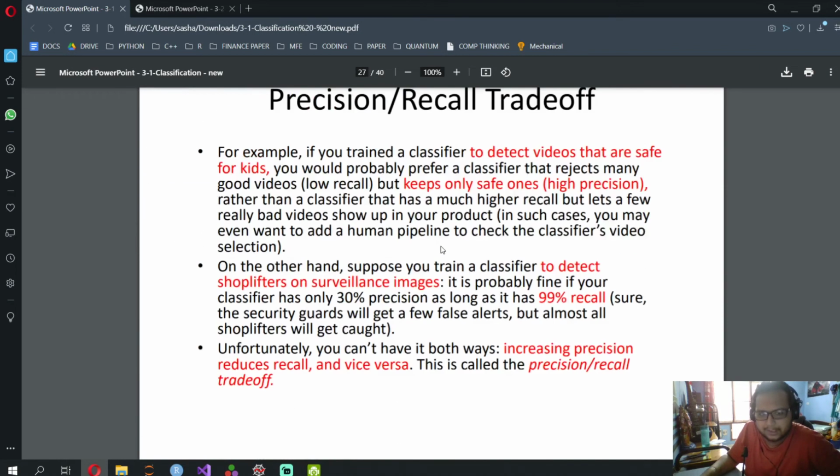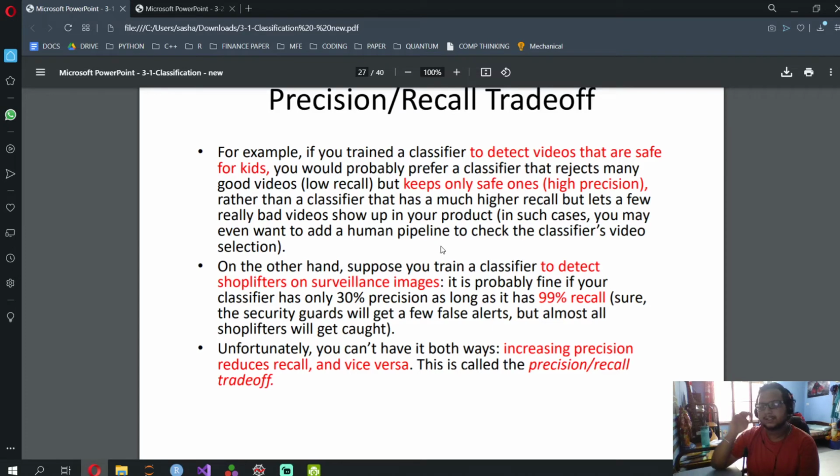So that's what the precision recall trade-off is. Just write that for recall, you get all of the guilty people, and for precision, you make sure that all of the innocent people go away.